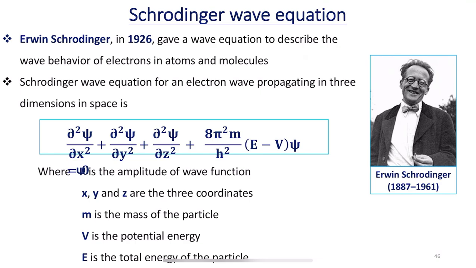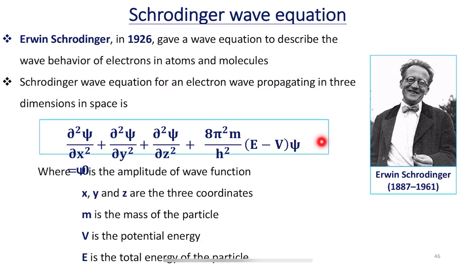The Schrodinger wave equation for an electron wave propagating in 3 dimensions in space is written as follows. This is what is called the Schrodinger wave equation. The equation says: del square psi divided by del x square plus del square psi divided by del y square plus del square psi divided by del z square plus 8 pi square m divided by h square into (E minus V) psi equals 0.